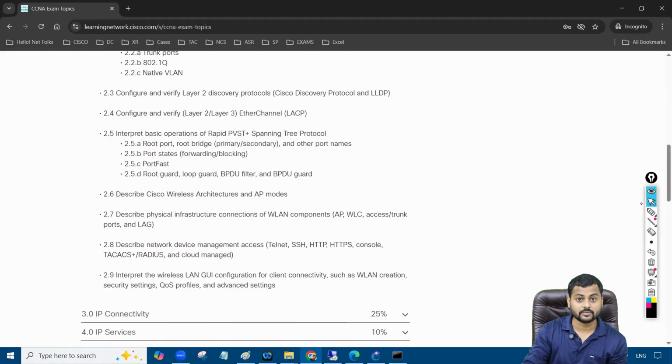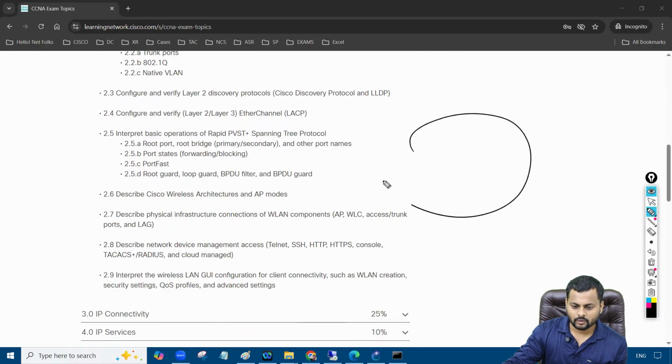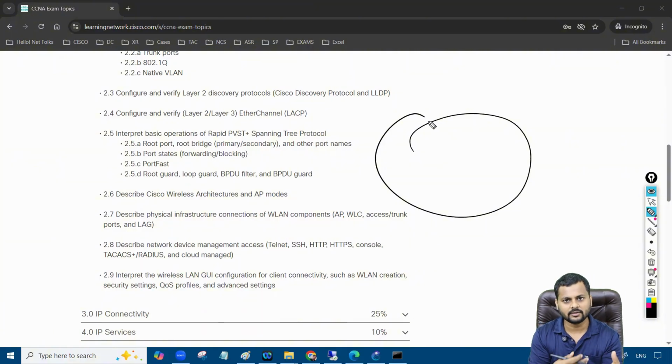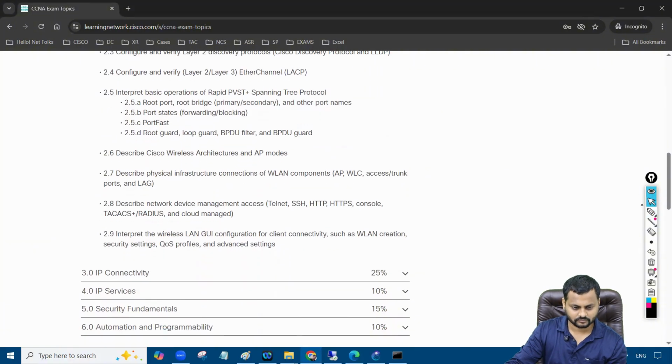Then we have the concept of the Spanning Tree Protocol. It's one of the most important protocols in the enterprise network. STP is used to prevent loops. Loop is happening, right? A loop is not a good thing, even in real life. A loop is just a wastage of device performance. It will kill your network as well. So to avoid those things, we can enable the STP protocol. That's the most important topic, not just from the exam perspective, but from the interview perspective as well.